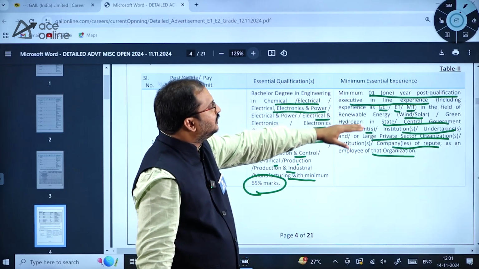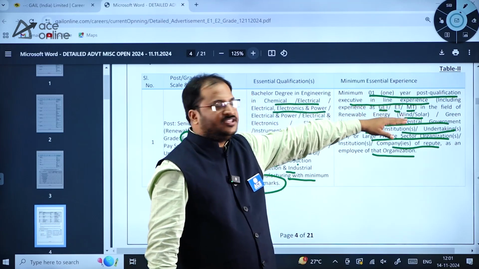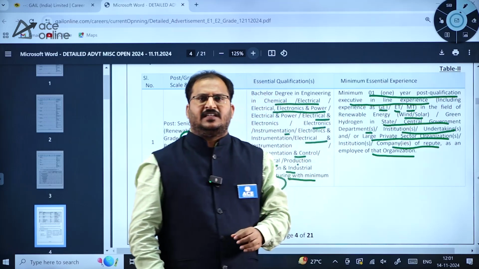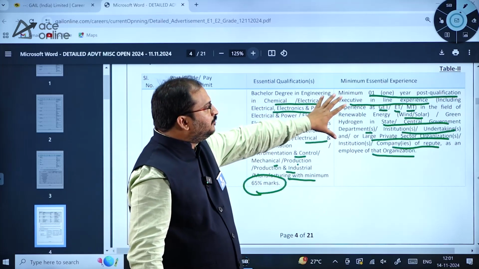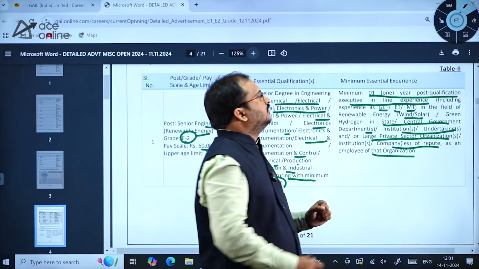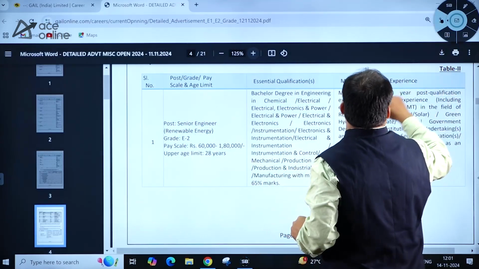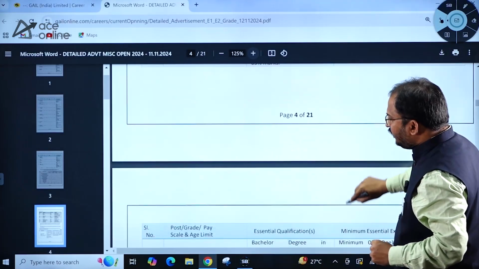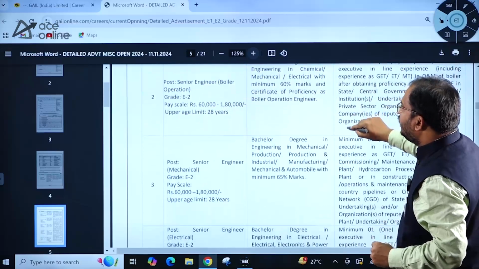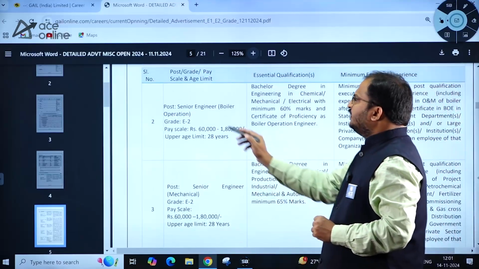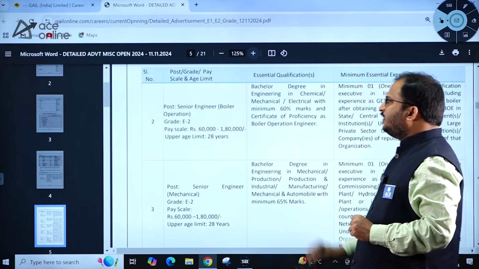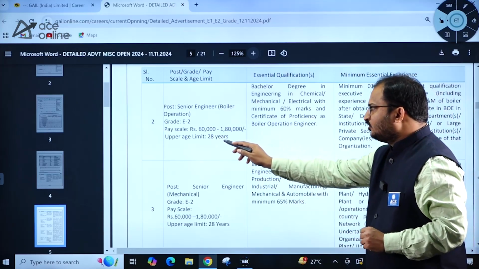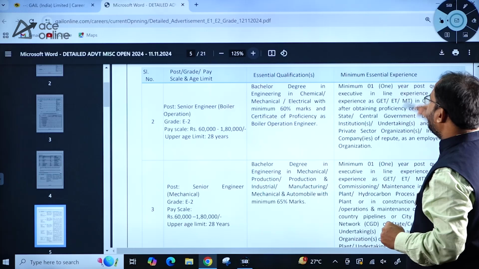For all the posts that have been notified, they have asked for a minimum of 1 year experience, dear students. I'll just show you the other things also. Here you can see Senior Engineer Boiler Operation, E2 category, the pay scale is between 60,000 to 1,80,000, and the upper age limit is 28 years.